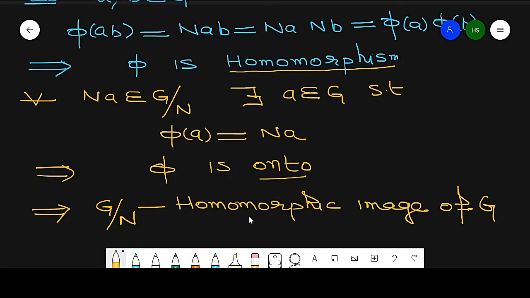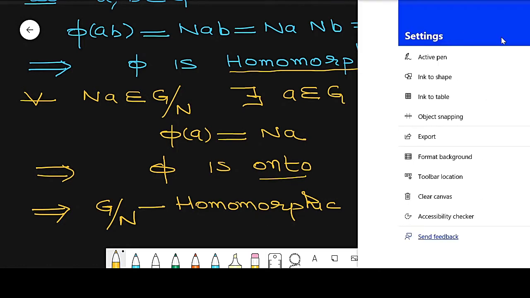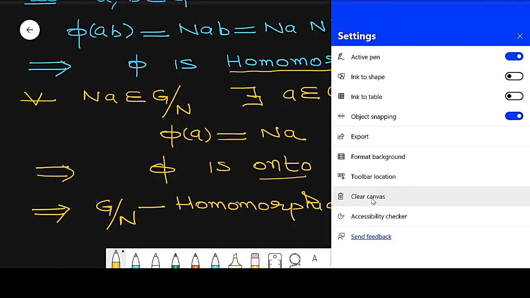Remember that the mapping from G to G by N is called a natural homomorphism.